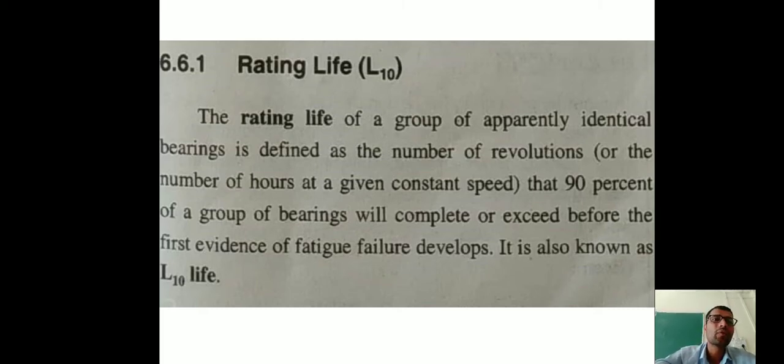The rating life of a group of apparently identical bearings is defined as the number of revolutions or the number of hours at a given constant speed that 90% of a group of bearings will complete or exceed before the first evidence of fatigue failure develops. It's known as rating life. Rating life means the average life of bearings in a group before first failure.